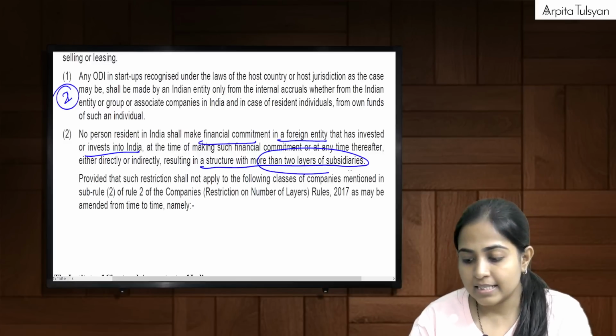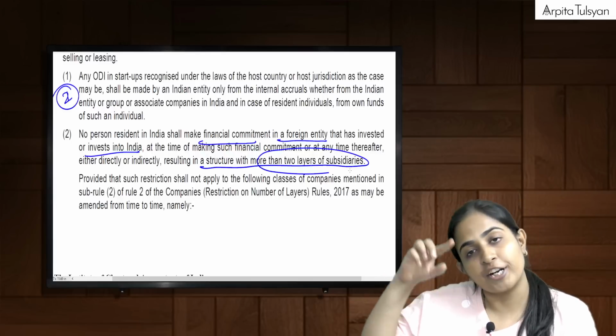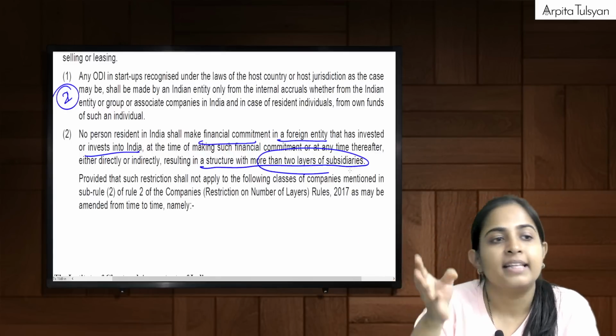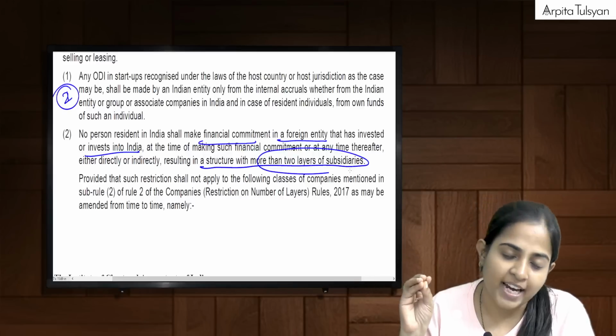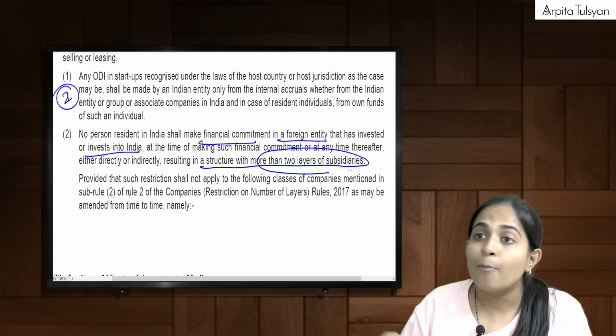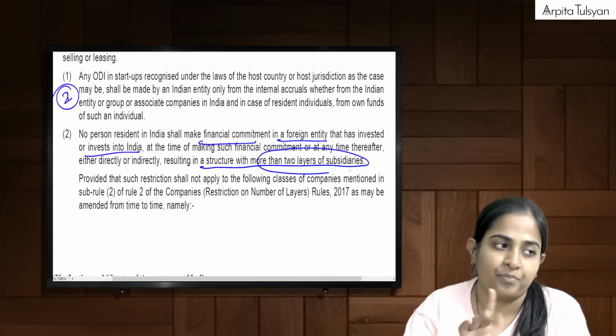Means if we are doing investment in a foreign entity and that foreign entity has invested into India and it has more than 2 layers of subsidiary, then we cannot do financial commitment in such a foreign entity which has more than 2 layers of subsidiary here in India. Not allowed. That is one point.